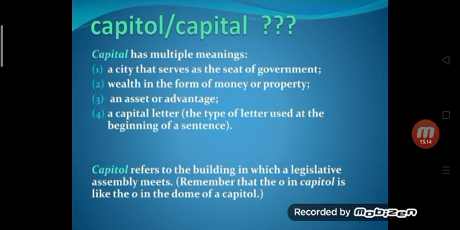Capitol, C-A-P-I-T-O-L, refers to the building in which a legislative assembly meets. It refers to a building, right? Which sort of building? The building in which a legislative assembly meets.